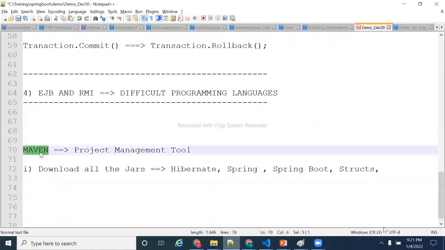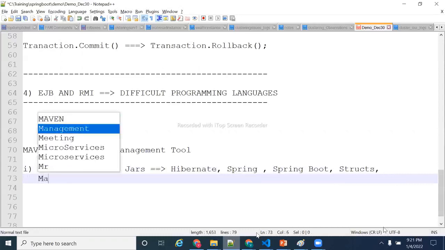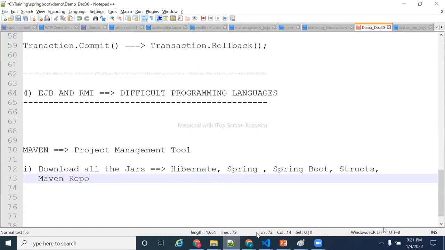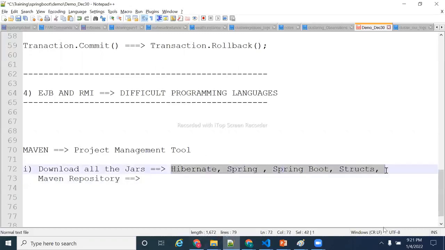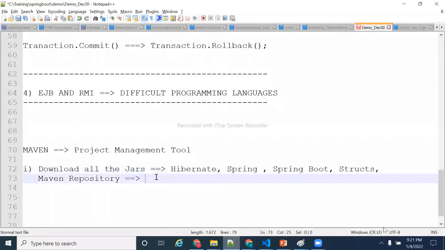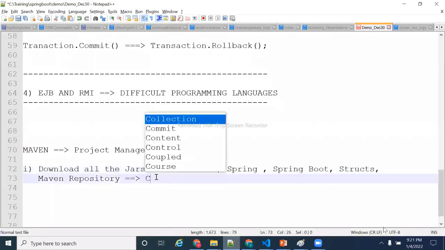If you tell Maven, Maven will download all the jars for you. Maven has a repository, a centralized Maven repository, which has the jars of all Java frameworks, and it will download them and keep them in your local machine. It will also keep the jars in the class path.